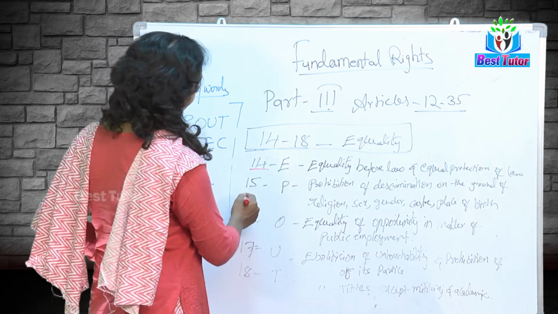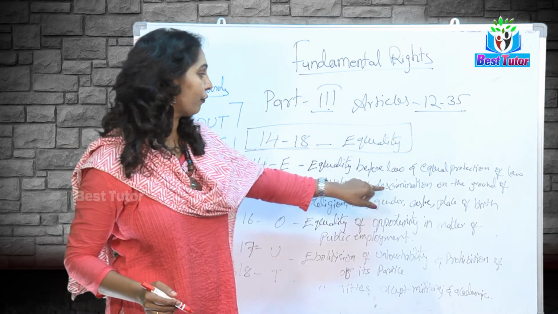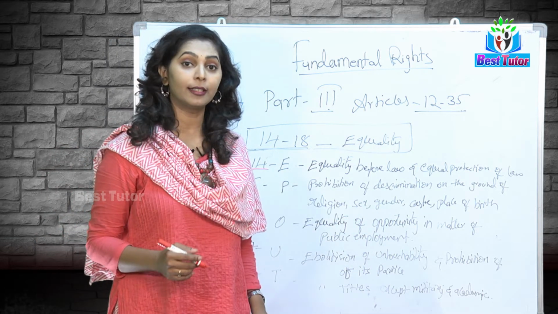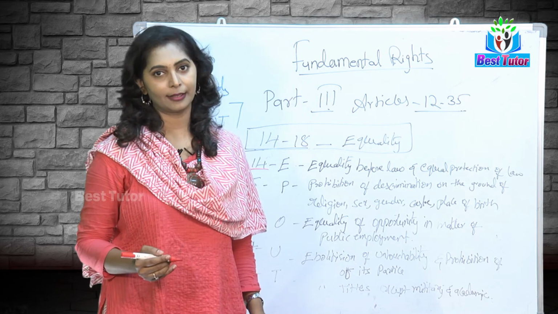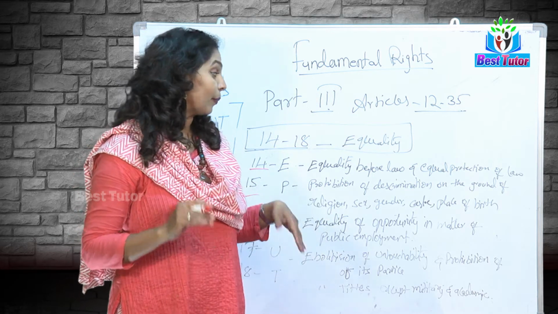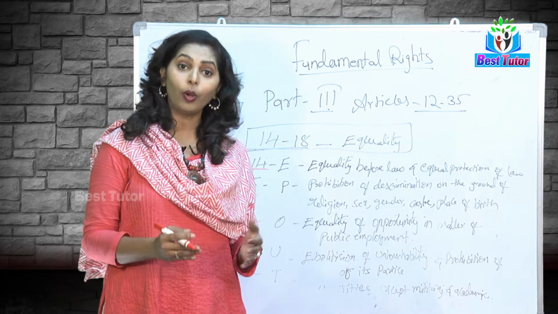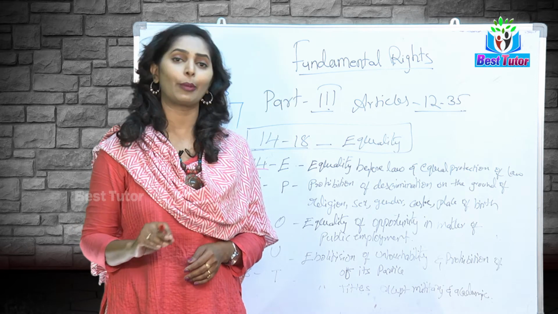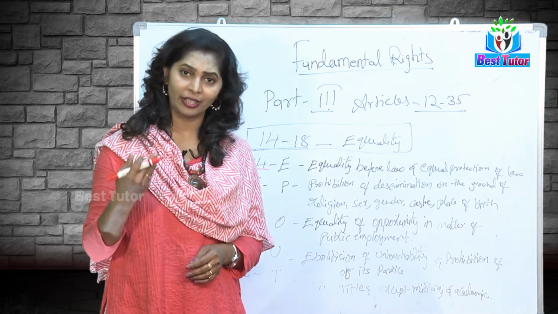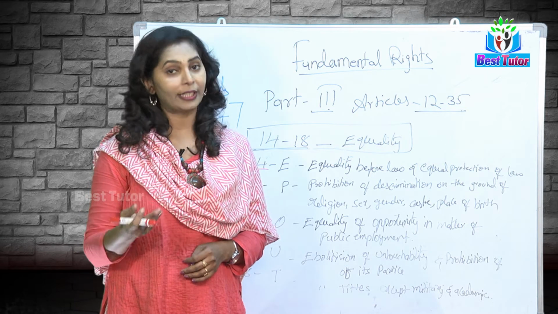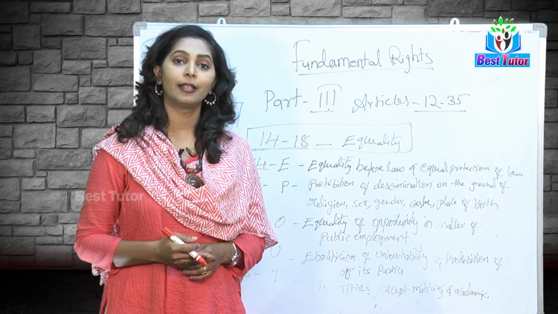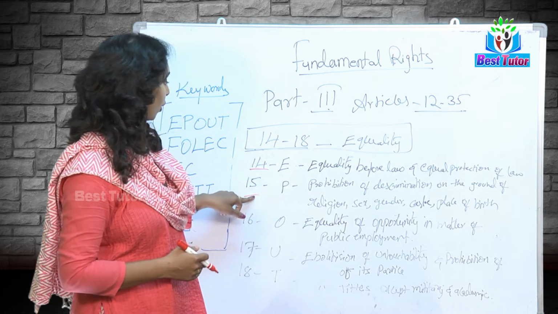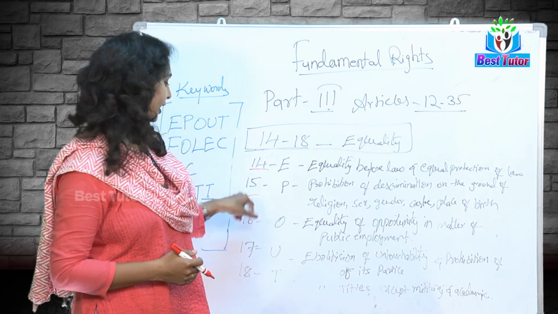Next, article 15: prohibition of discrimination on the ground of religion, sex, gender, caste, place of birth. There should be equal rights as well as prohibition of discrimination. There should not be any discrimination between persons, whether in gender, caste or religion, in the society. This is also a most important article, article 15.